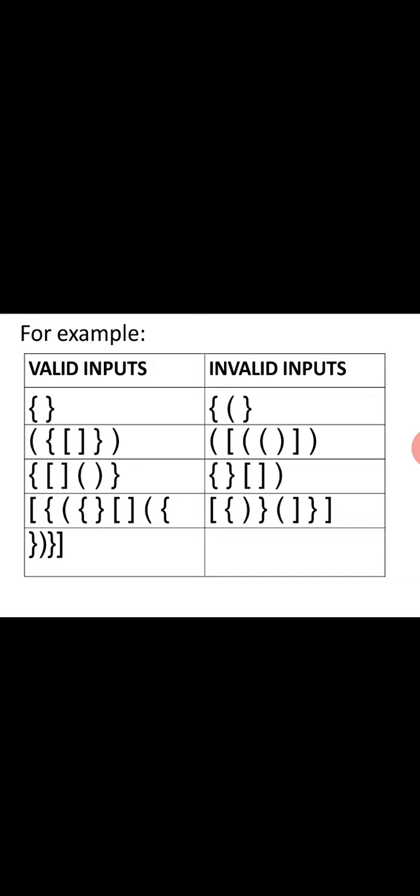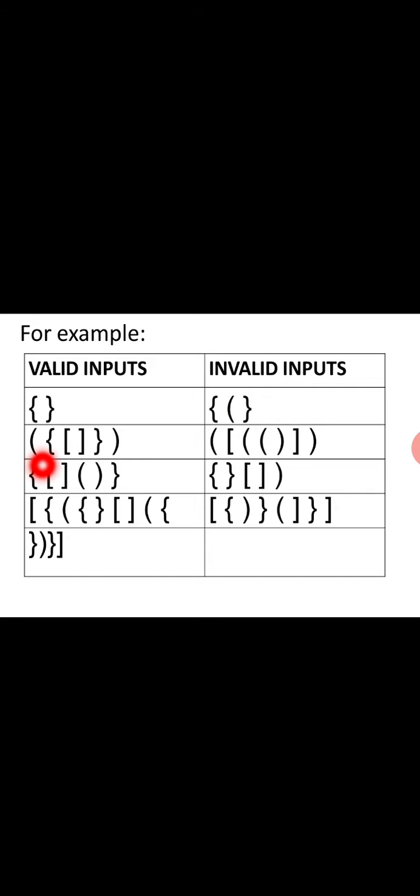Left parenthesis and right parenthesis must be equal, and only then is it valid, otherwise invalid. Let us see some valid and invalid examples. This one is valid because one flower bracket is opened and another flower bracket is closed. Coming to this one, one flower bracket is open, one curve bracket is open, one flower bracket is closed, but the other curve bracket is not closed, so it is invalid.